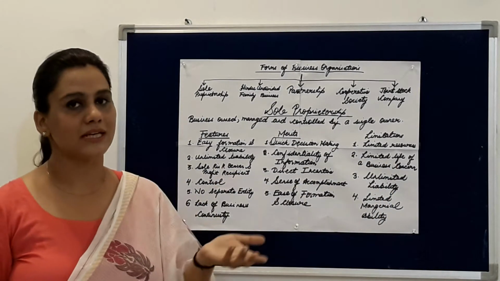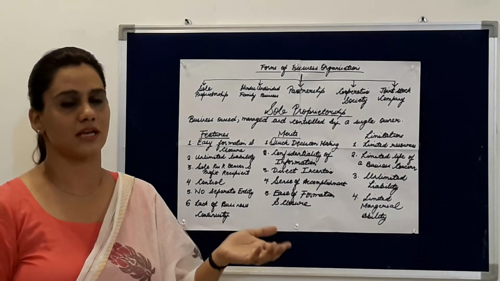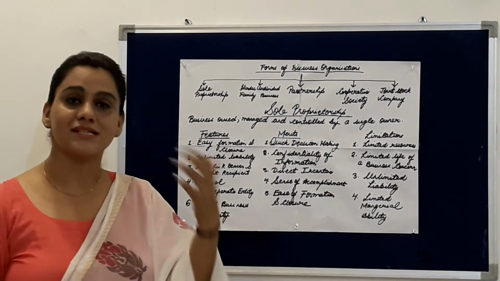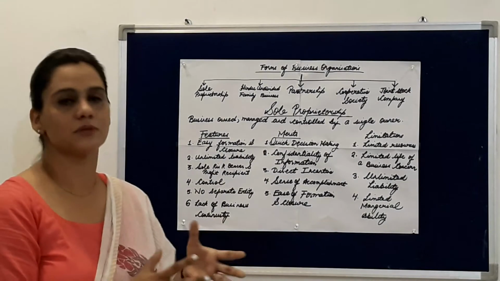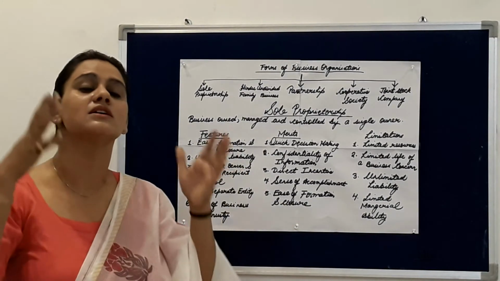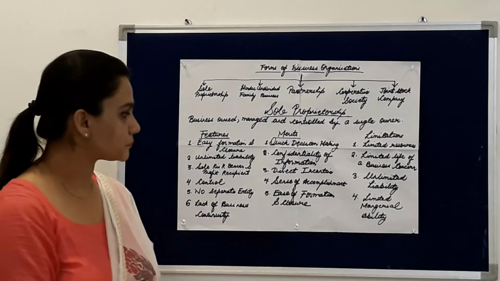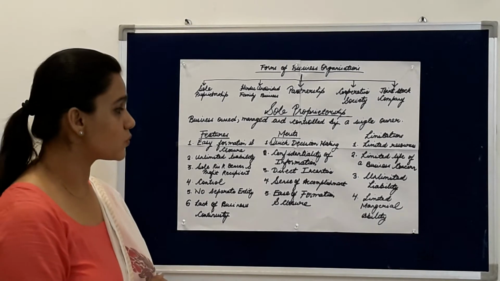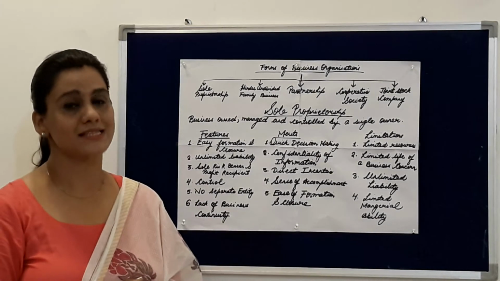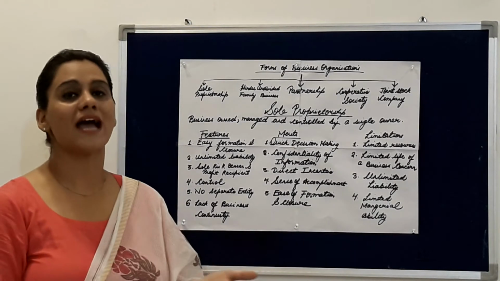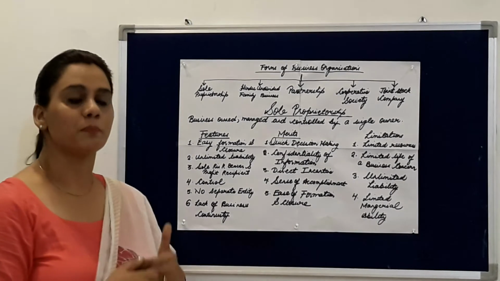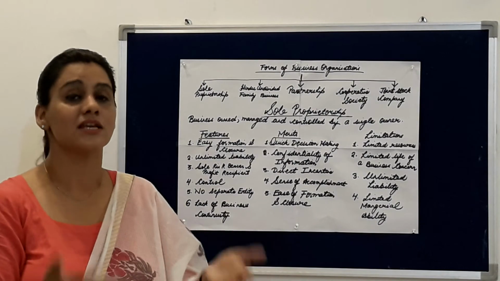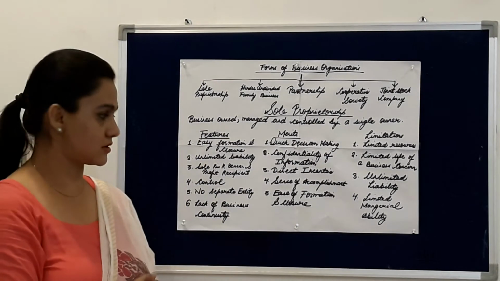It means continuity again, because if any mishappening happens to the sole proprietor, the business has to be closed down. So there is a limited life of the business concern, only as long as the sole proprietor is healthy and existing. Then the third limitation is unlimited liability. Yes, it is one of the biggest limitations, because in case he is unable to pay the debts from the assets of the company, he has to pay from his personal assets. He has to sell his personal assets in order to pay the debts of the creditors.